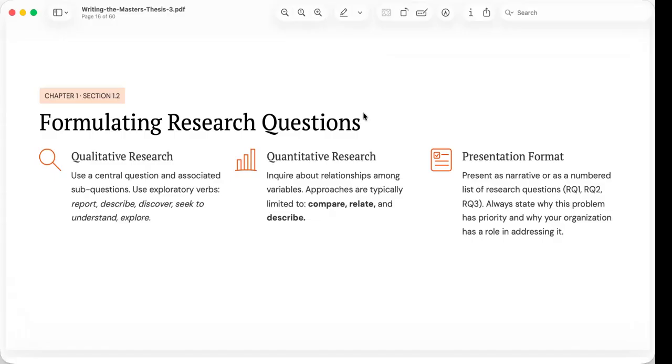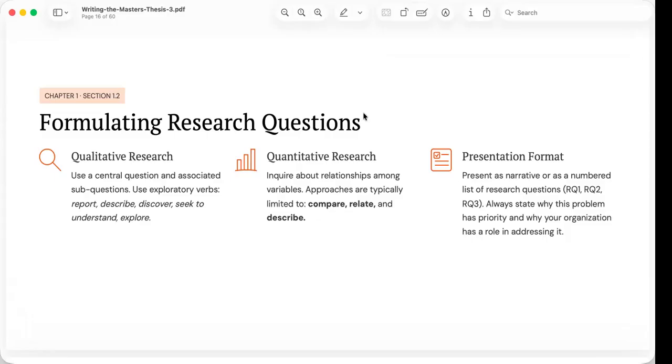Every chapter that follows, from the literature review to the methodology, findings, and conclusions, will revolve around these questions. That is why formulating them correctly is one of the most important tasks in research writing.